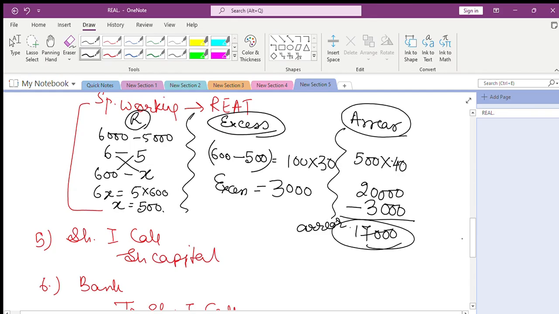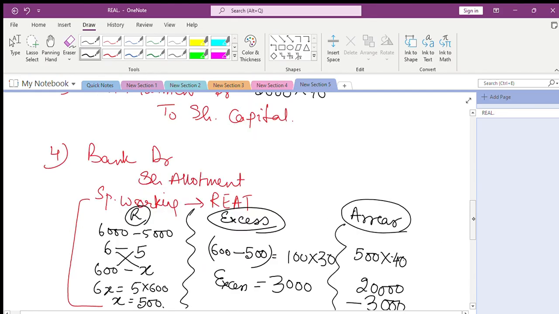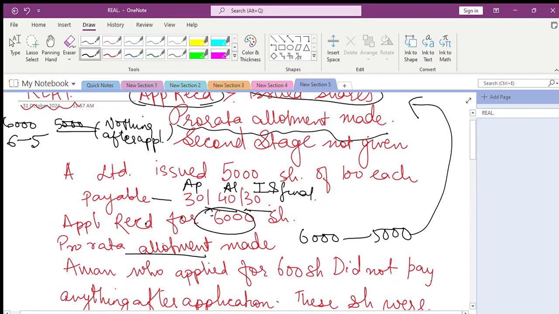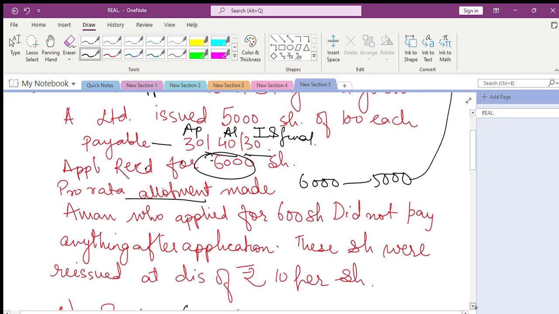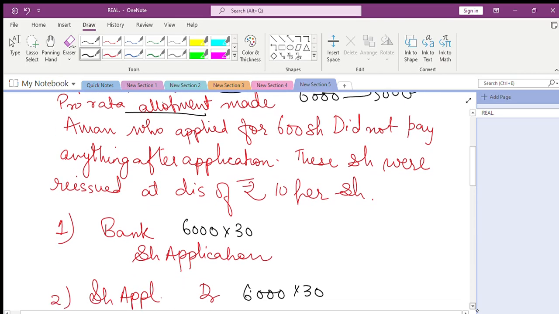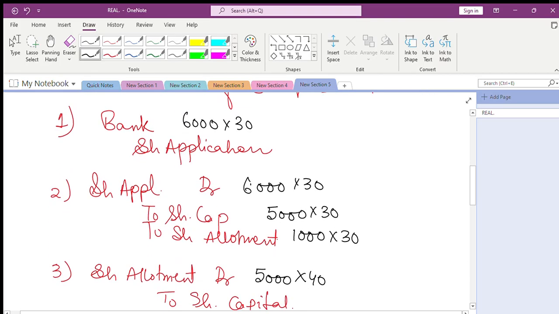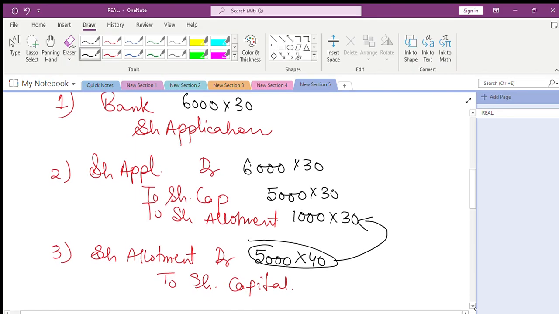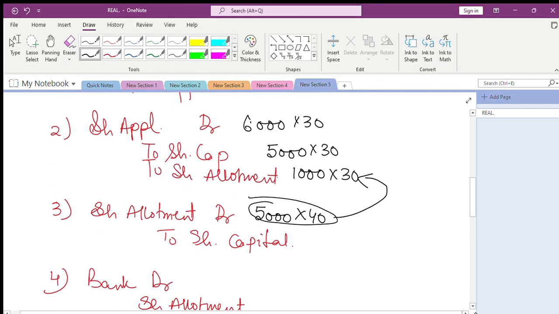Now let's come to the previous entries. So what is the money that I have asked from this person? That is for allotment stage, total amount which we have asked is 5,000 into 40. But this person has already given me this amount of 30,000 for allotment. Not this person, but all those who have applied for extra shares. So what I see here is a new concept gets debited, calls in arrear.